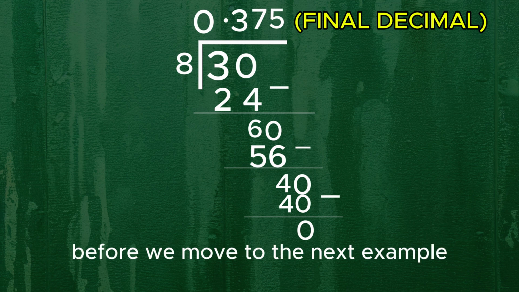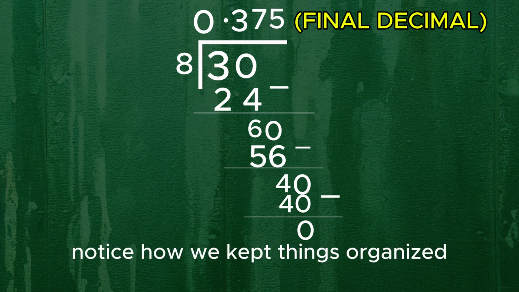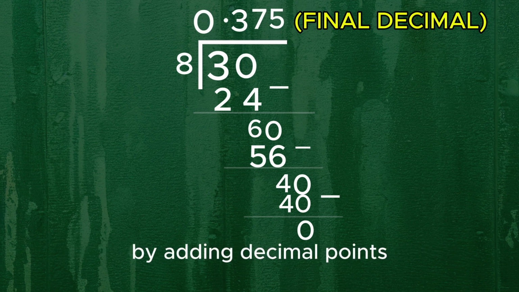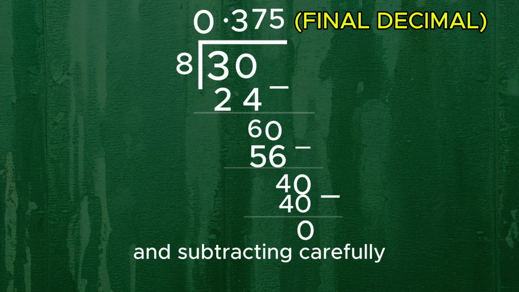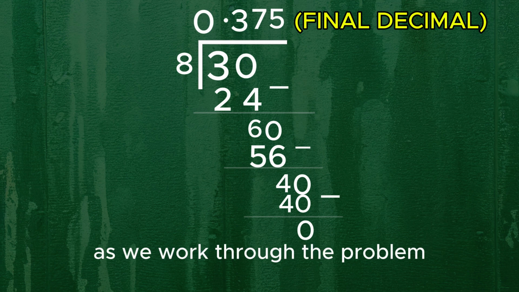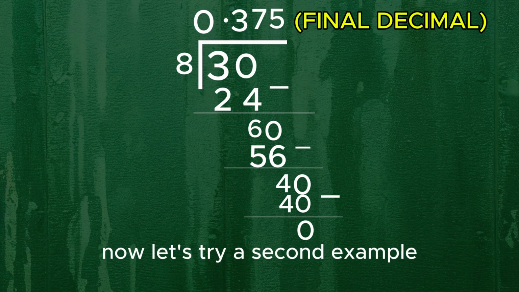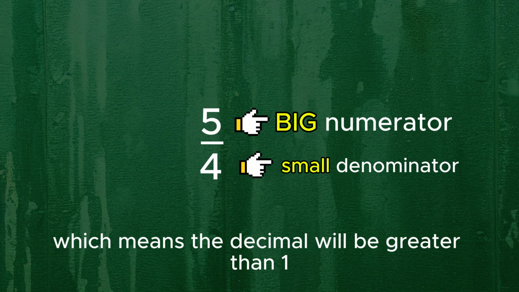Before we move to the next example, I want to point out something important. Notice how we kept things organized by adding decimal points, bringing down zeros only when needed, and subtracting carefully. Staying neat helps us avoid mistakes as we work through the problem. Now, let's try a second example, 5/4. Sometimes the numerator is bigger than the denominator, which means the decimal will be greater than 1. Let's see how that plays out.